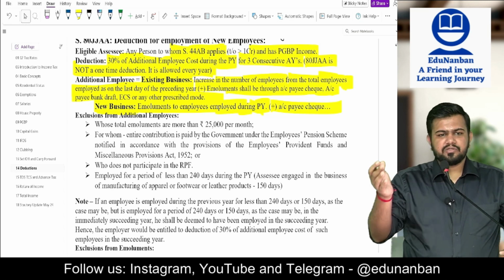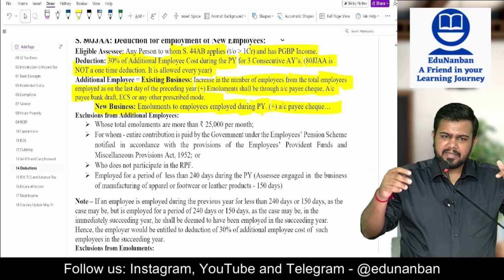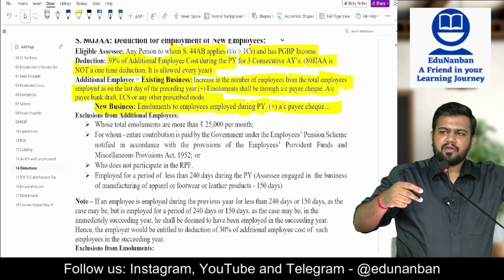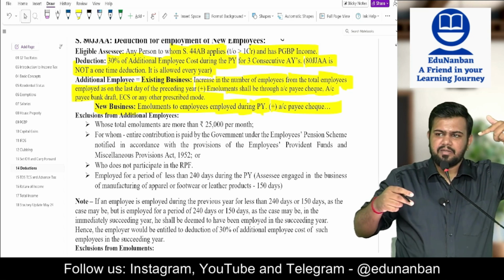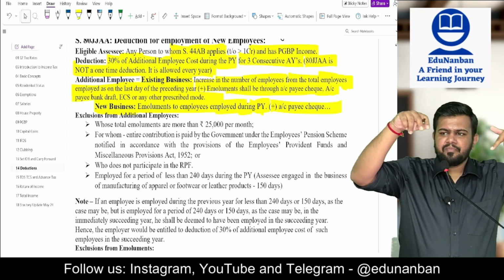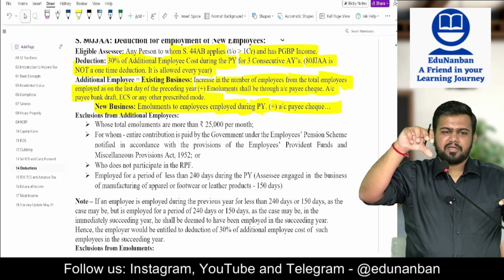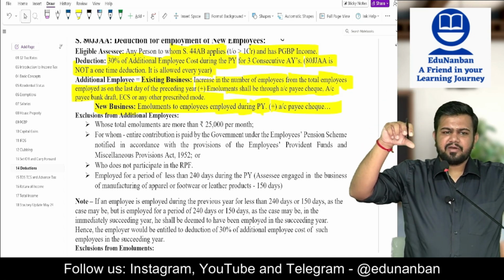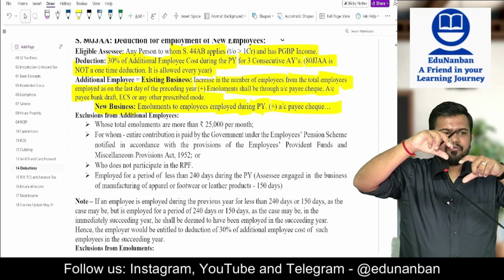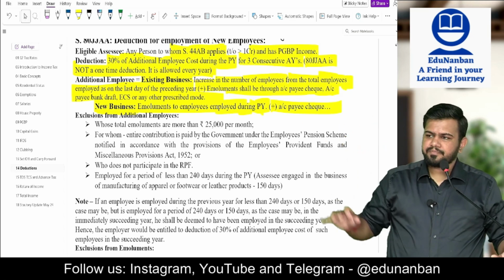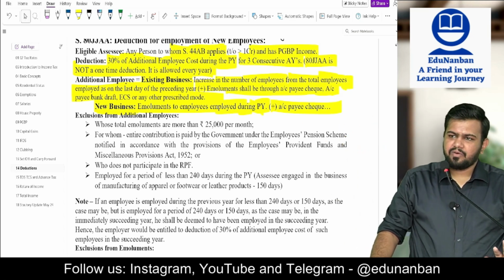Sir, next year also can I claim? The answer is yes. Next year, the previous year's employee salary you will claim as deduction, correct? That is the second year. And next year also there will be some new employees, no? For that you can claim the first year. So the previous employees, the second year you will claim, then the current year, the first year, you will claim. Like that it will go on. Year after year you can keep claiming, no problem.